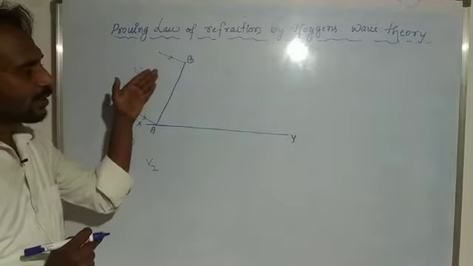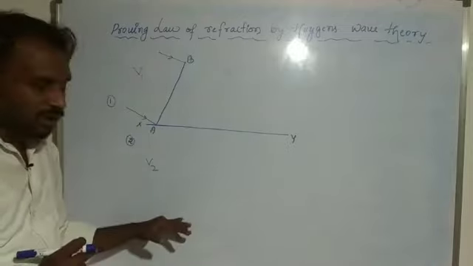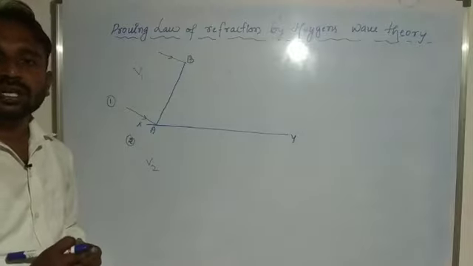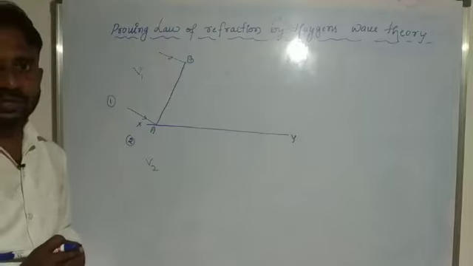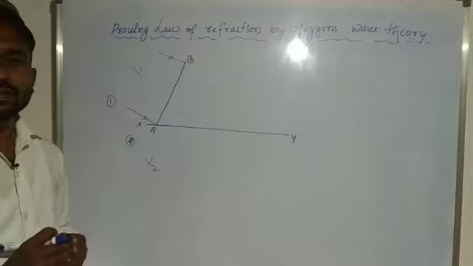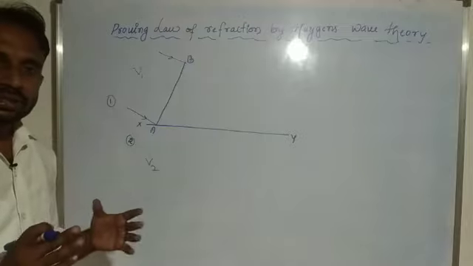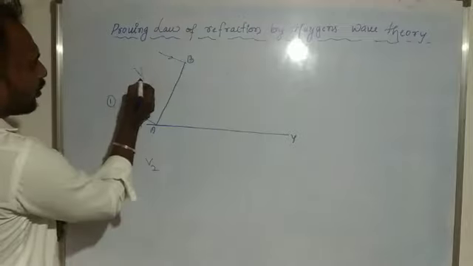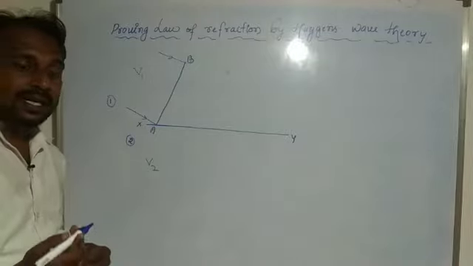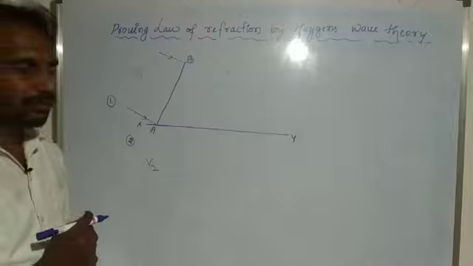Whenever this light ray passes through water or glass media, the velocity of light decreases and the light ray changes its path. That is what we call refraction. The same thing: the velocity of light in the first media is v1, and in the second media is v2.